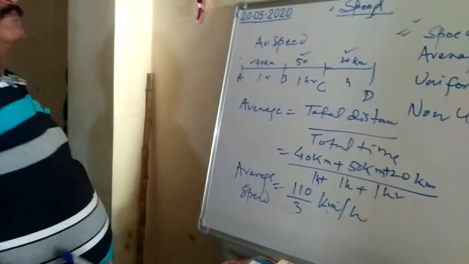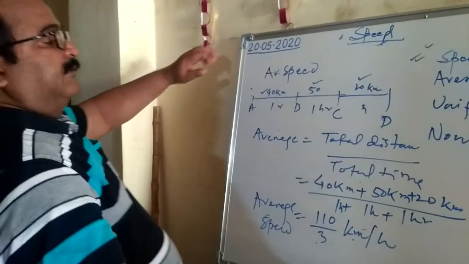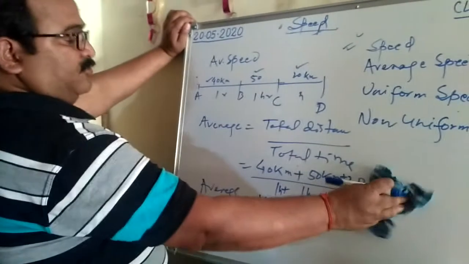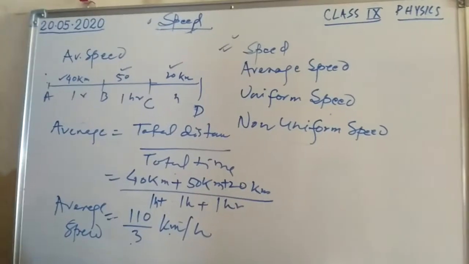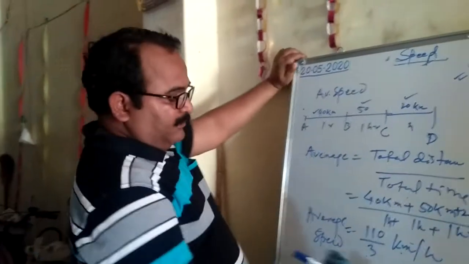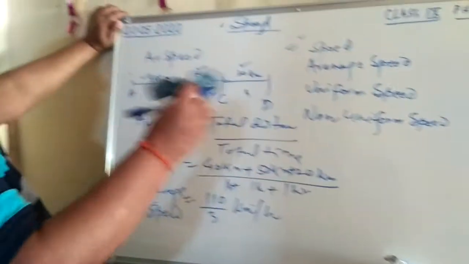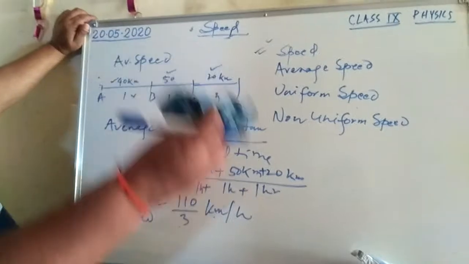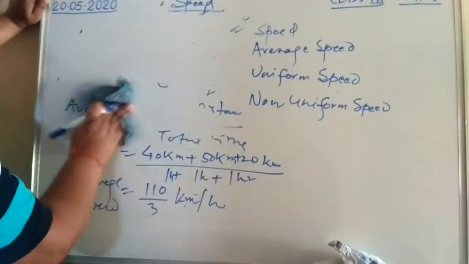This is the average speed of any body. So this is all about the average speed. From the average speed, we can calculate the distance in 1 hour when the body moves different distances in different time intervals.